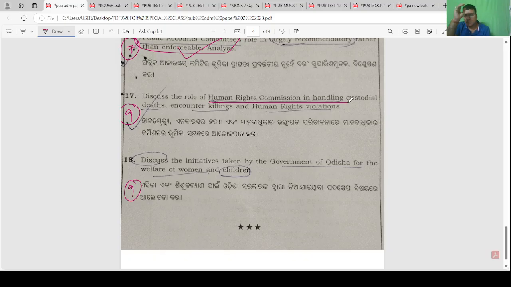Here you need to write what human rights are, a comparison with fundamental rights, how human rights are incorporated inside fundamental rights: right to life, Article 21, right against exploitation. So encounter killing violates the right to life. Custodial death again violates the right to life, and there are other human rights violations. So the role and function of NHRC, role and function of OHRC.